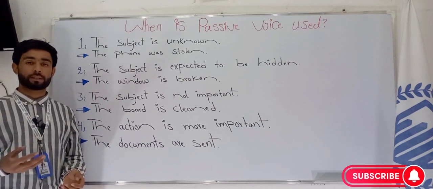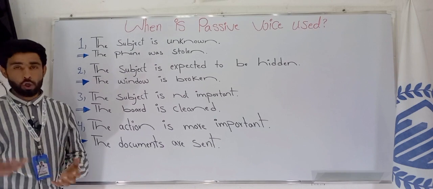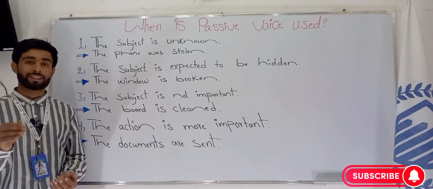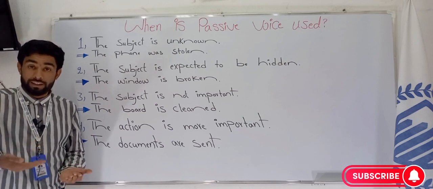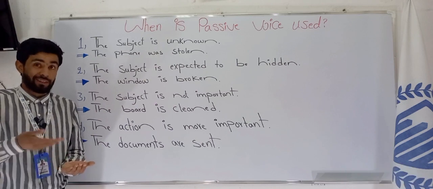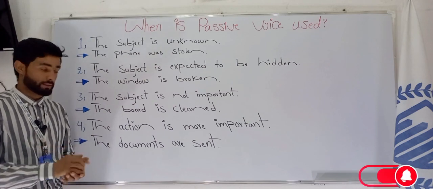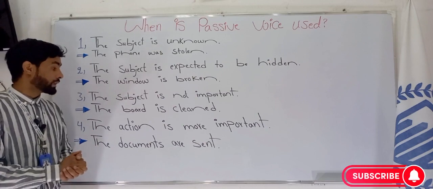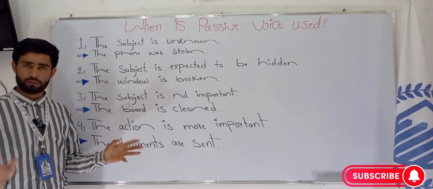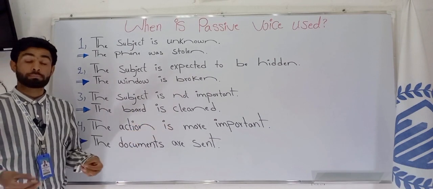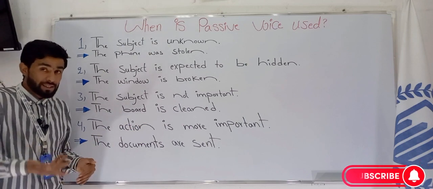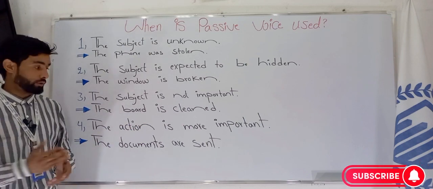The next part, the subject is not important. In some cases, who has done the action, the doer of the action, is not important. It's not important who has done it, but the action is more important. Is the action done or not? In this case also we have to use the passive voice, such as this example, the board is cleaned. Now, who cleaned the board? Not important. I don't care who cleaned the board, but my point is, is the board cleaned or not? So in this case also we use the passive voice.